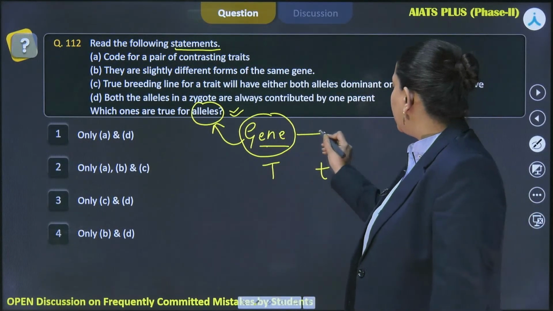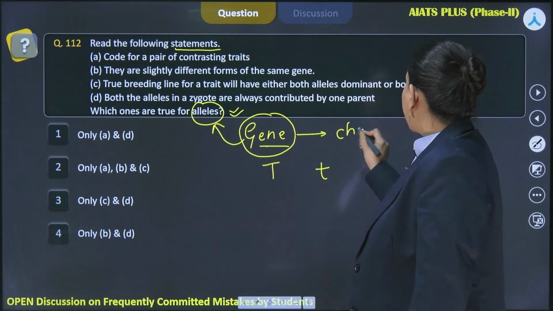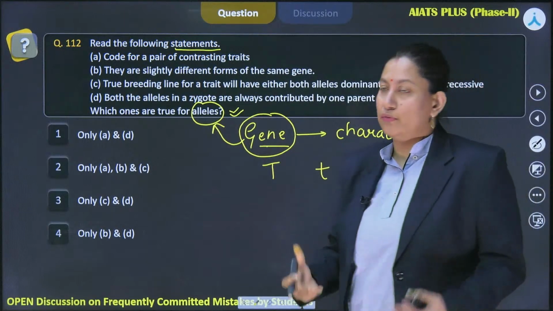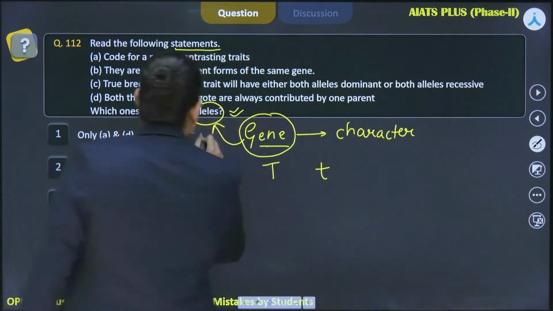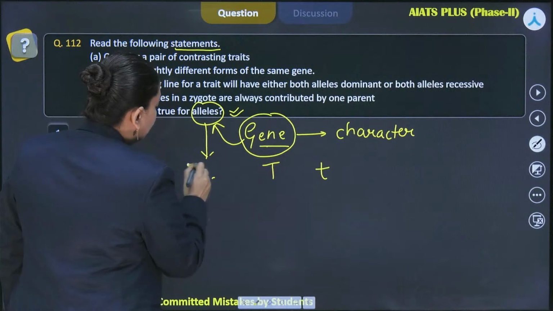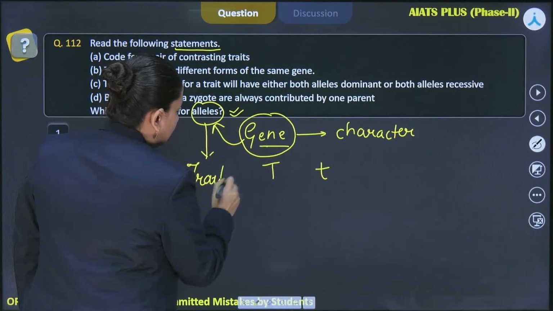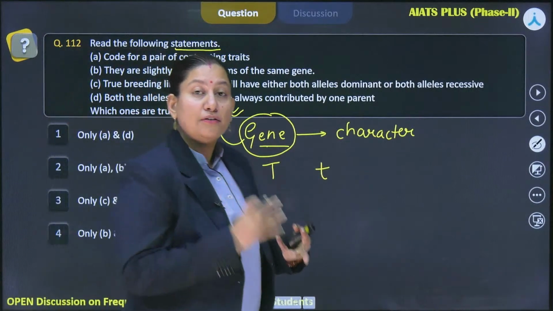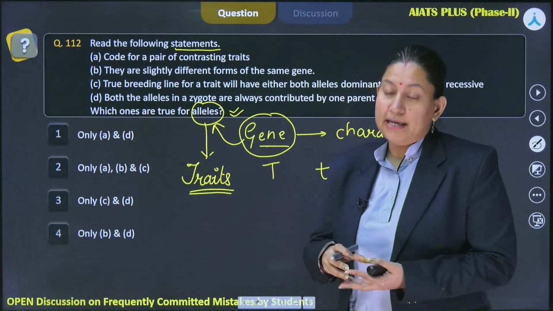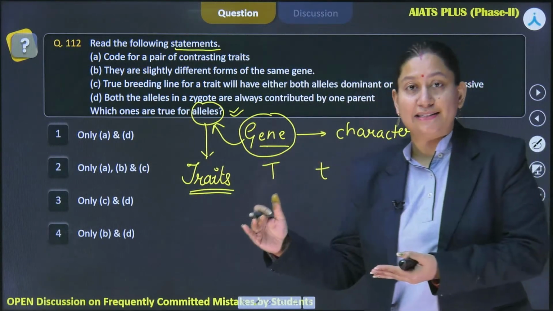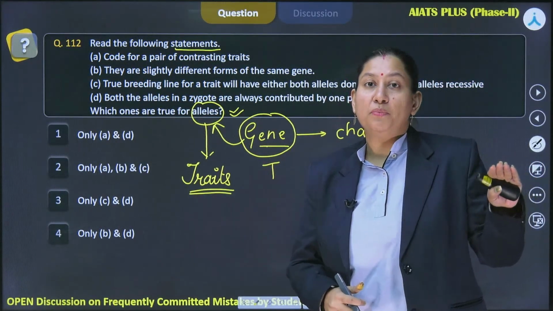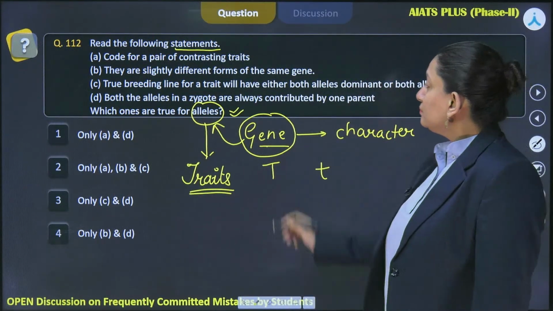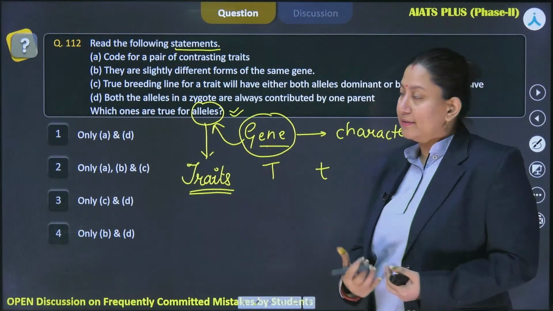So as gene is expressing a character, which is again a broad term, a feature of an organism, similarly the alleles are going to code for traits, right? Traits come under the character, that means the different forms of the same character. Like if I am considering plant height as a character, so tallness would be one trait and at the same time dwarfness will be another trait, right? So this is all about alleles, right?